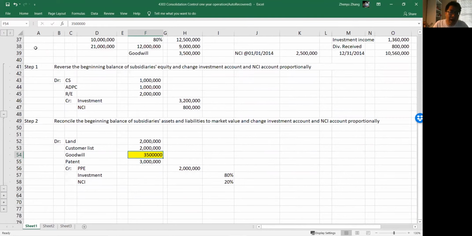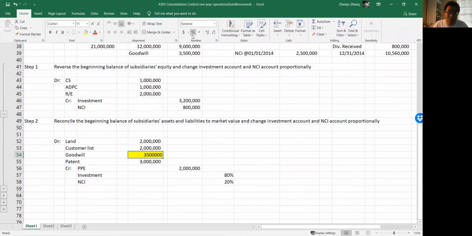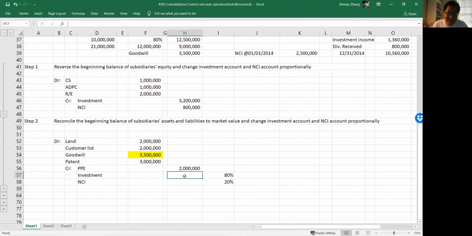So how do we figure out how much to credit, right? You can see that we have the double entry rule, which means total debit equals total credit. So total debit here, we have 10,500,000, and there's a credit item of 2 million already. So which means the remainder for investment and NCI will add up to 8,500,000, and investment has 80%, NCI has 20%.